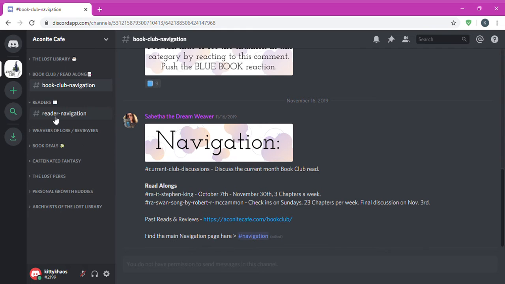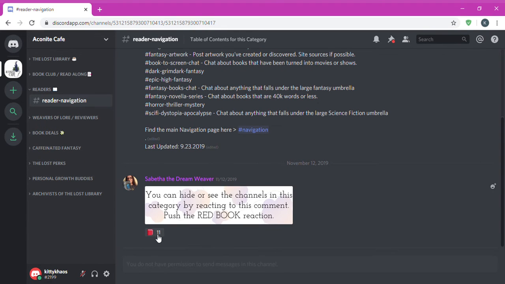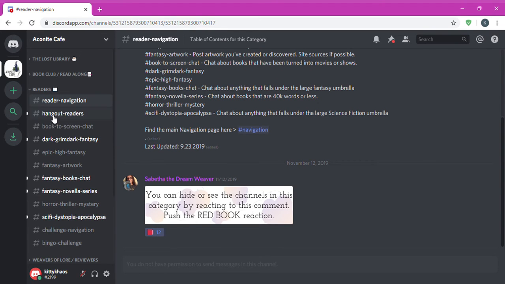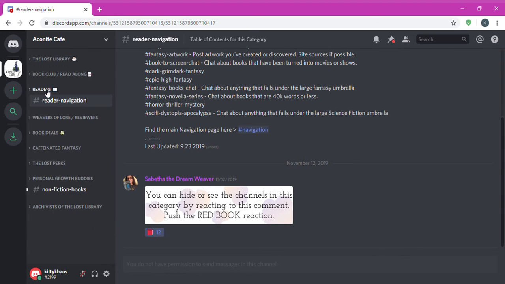Then readers has a lot of channels that are just genre channels, so you can post reviews and books you like. There's also reader hangout, book to movie conversions, and I'm working on some reader challenges that I haven't set up yet. That's with the red book.